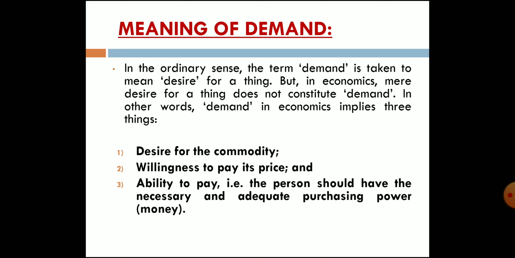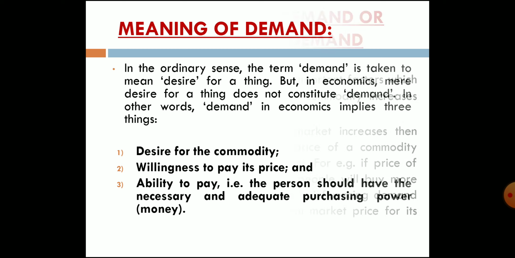But in economics, only desire will not constitute demand. Generally in economics, demand includes compulsory 3 things. First one, desire for the product, then you have a willingness to pay its price, and ability to pay. Ability means capacity to pay in terms of money.